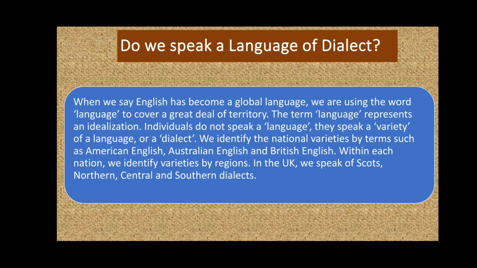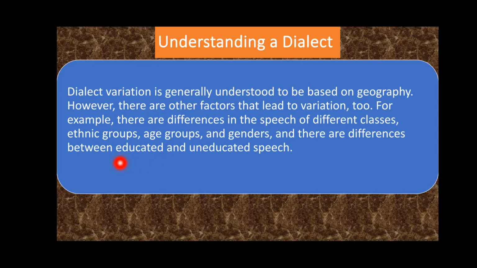And this variation in a language is due to geography, due to class, due to gender, and due to religion, caste, right? And due to educated and uneducated people. So these are some of the factors which lead to variation in a language.